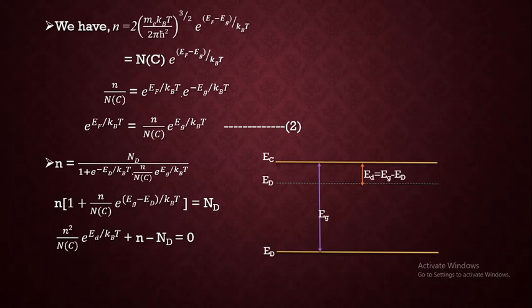It will be n plus n square by Nc into exponential of Ed divided by kBT, minus Nd equals 0.